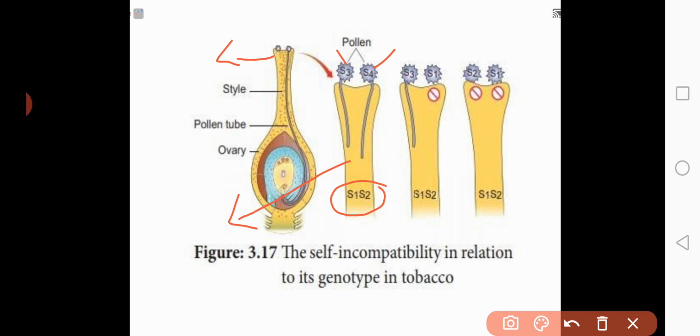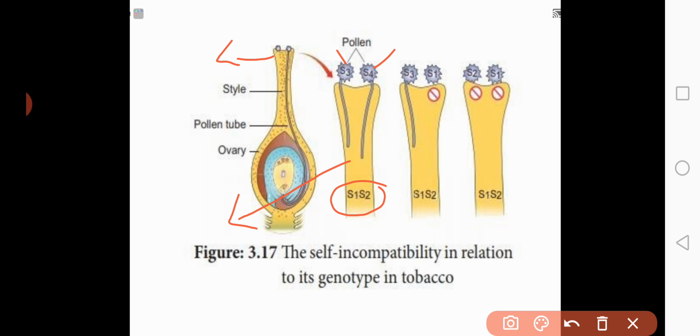Clear? And if these pollen grains are accepted by the pistil of the S1 and S2 type, it allows the pollen grains to form the germ tube. Am I clear? Because here the pollen grains as well as the pistils are of different types.